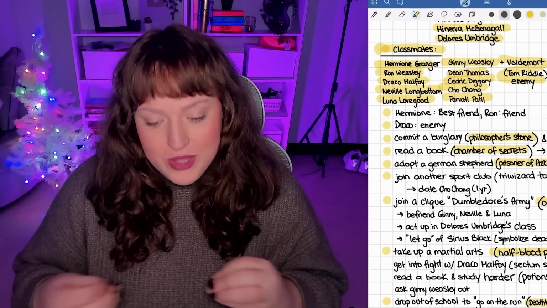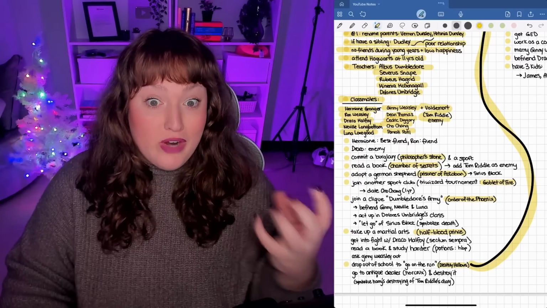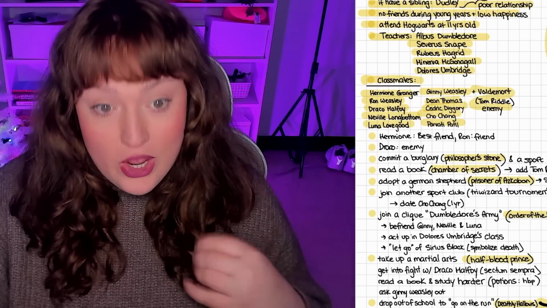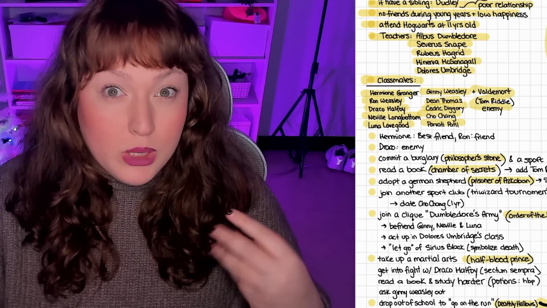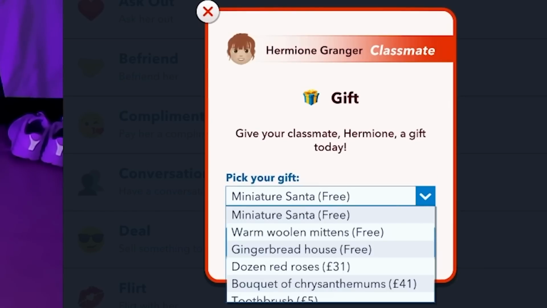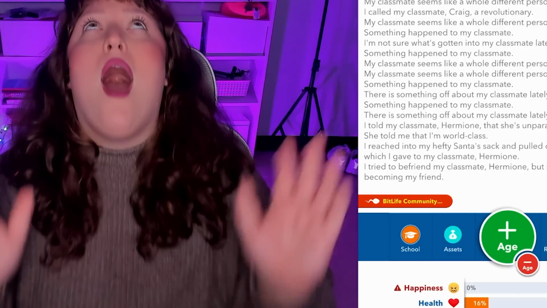Now, in order for them not to disappear, I'm actually going to befriend all of them. Even though in the movies we kind of befriend them at different times, I am going to befriend them all now. And then specifically, we're going to make Hermione our best friend, Ron our friend, and Draco our enemy. I'm going to see if I can give them free gifts because we have no money right now. So let's do a gingerbread house. Let's see if she'll be my friend now.